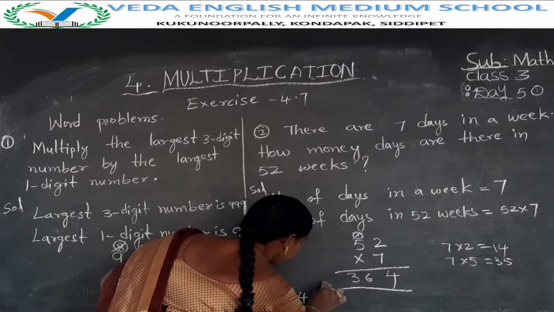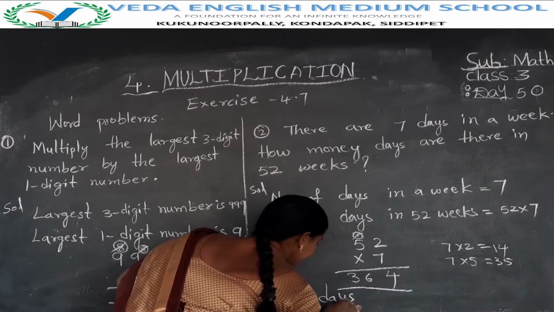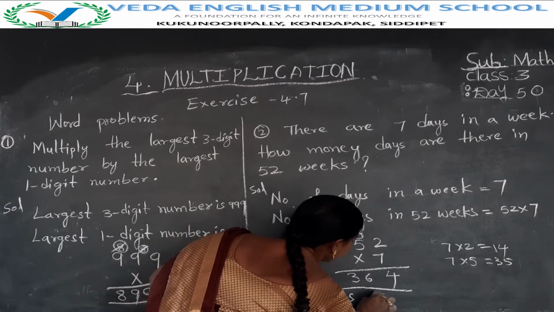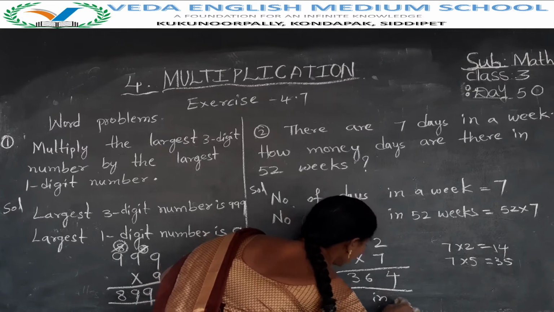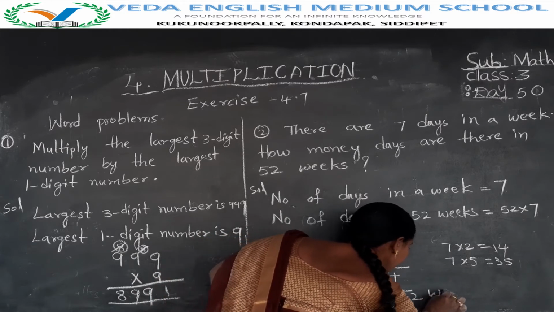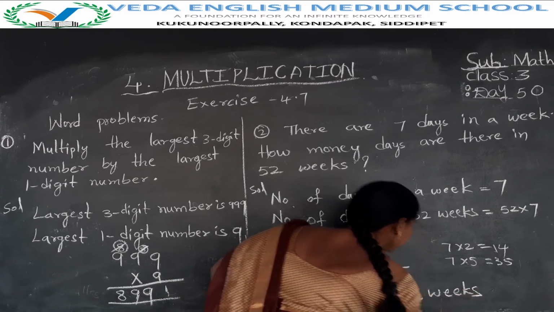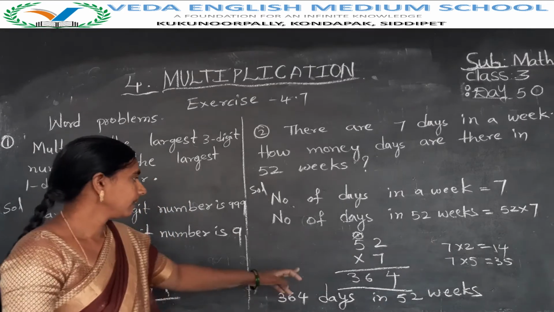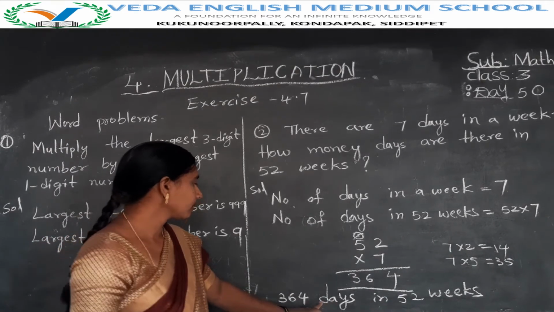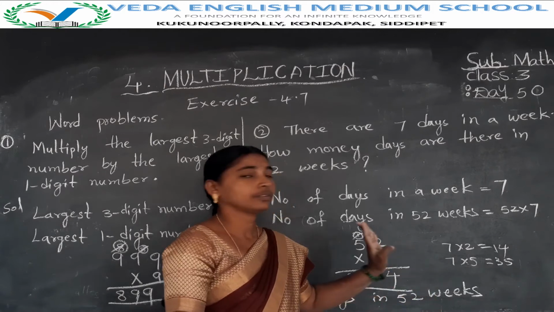364 days in 52 weeks. 364 days in 52 weeks.